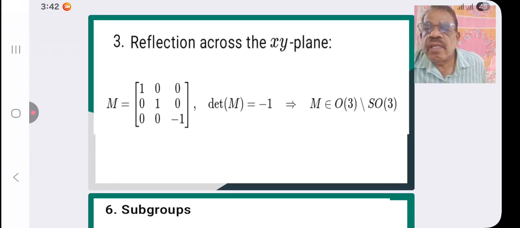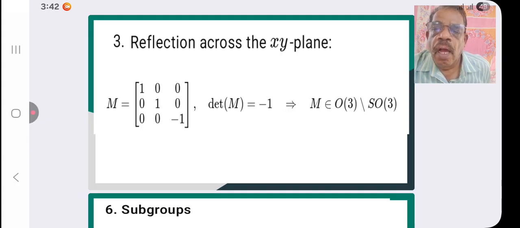Now reflection across the xy plane. M is equal to 1, 0, 0, 0, 1, 0, 0, 0, minus 1. Determinant M is equal to minus 1, which gives M belongs to O3 minus SO3.